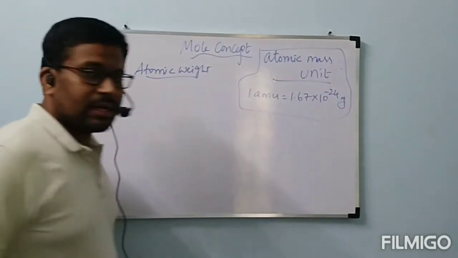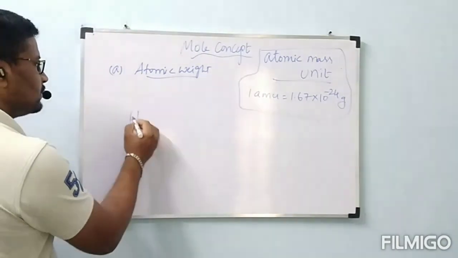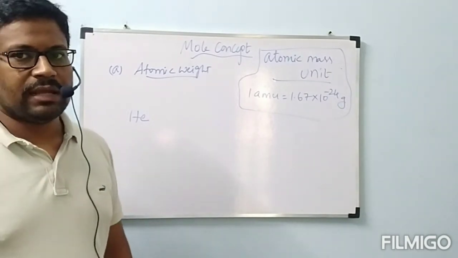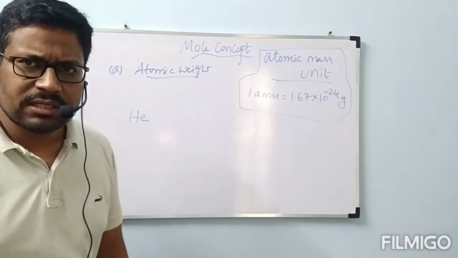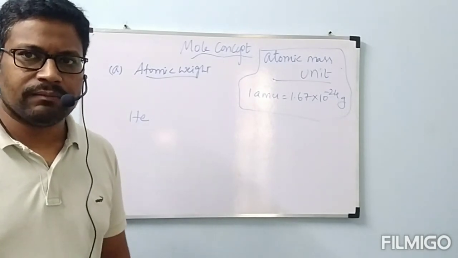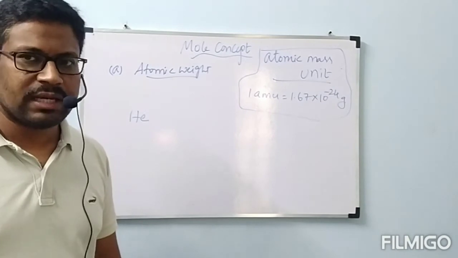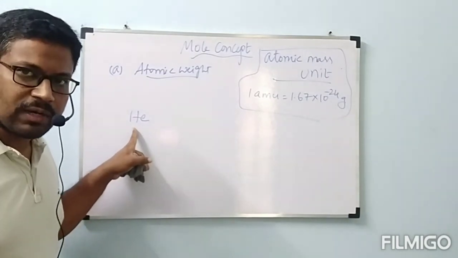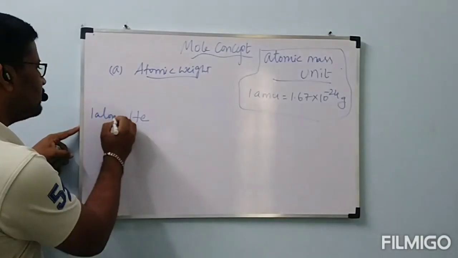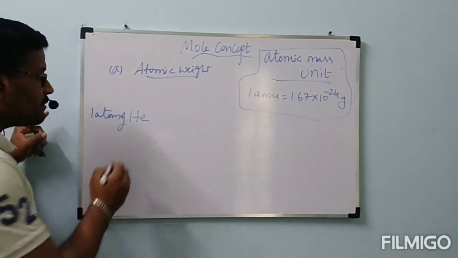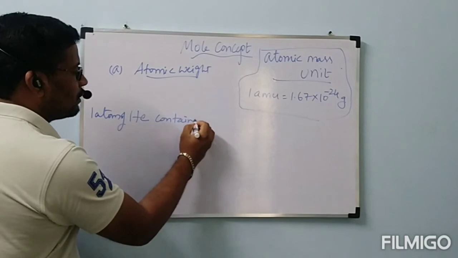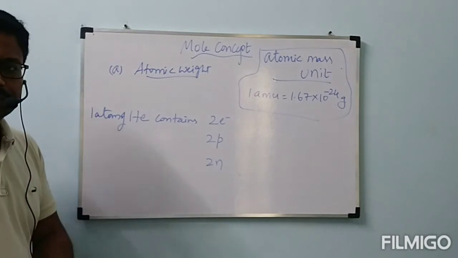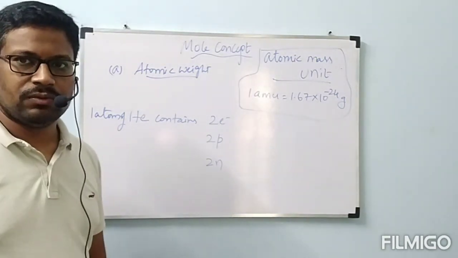Next, I am going to take one more example, that is helium. After hydrogen, the next atom is helium. Now what about helium atomic weight? Atomic weight of helium is the weight of one atom of helium, that is the definition. Now what is the weight of one atom of helium? In that, what are the particles present? That one I am going to write. So this is called one atom of helium. One atom of helium contains 2 electrons, 2 protons and 2 neutrons.